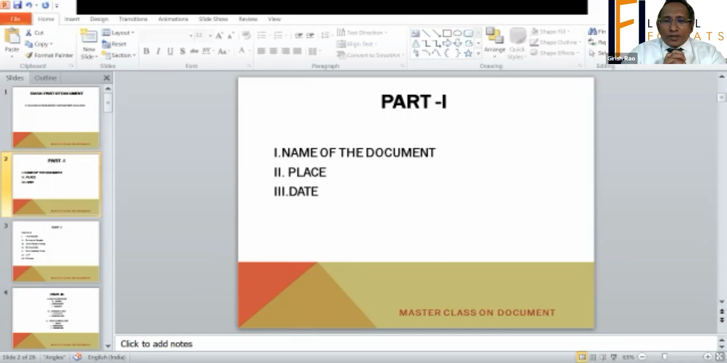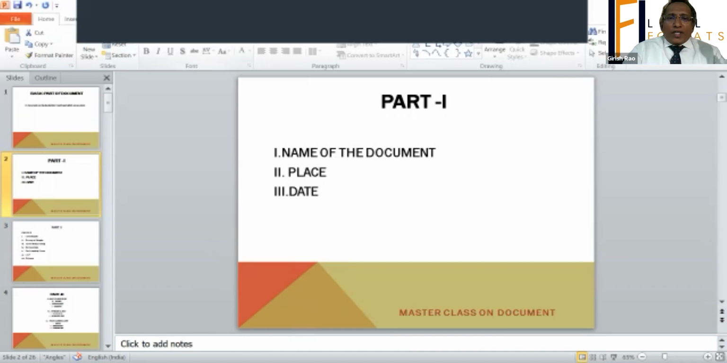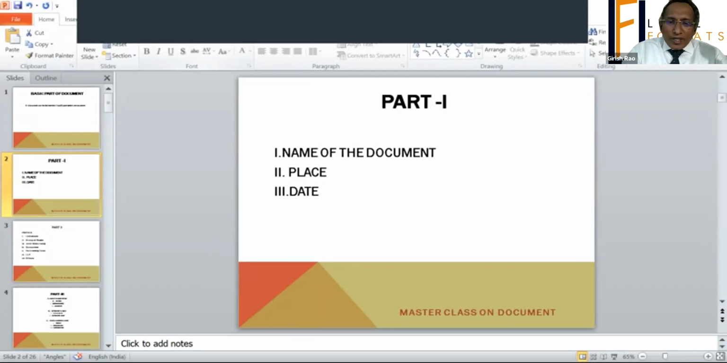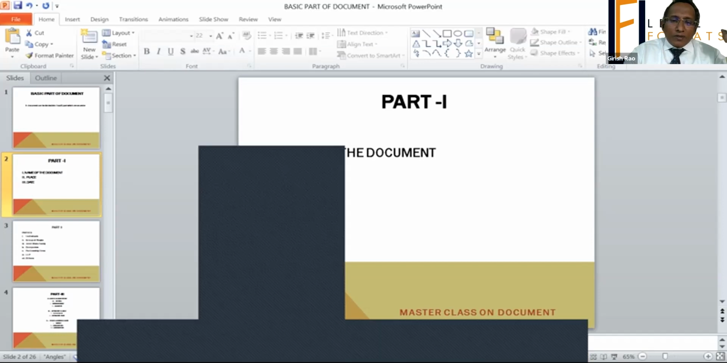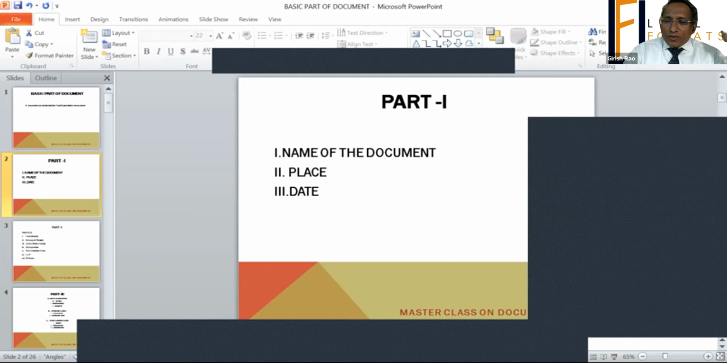Part one is the name of the document, place and the date, place of execution and date of execution. Have you got it? If you have understood it, say yes in the chat box.